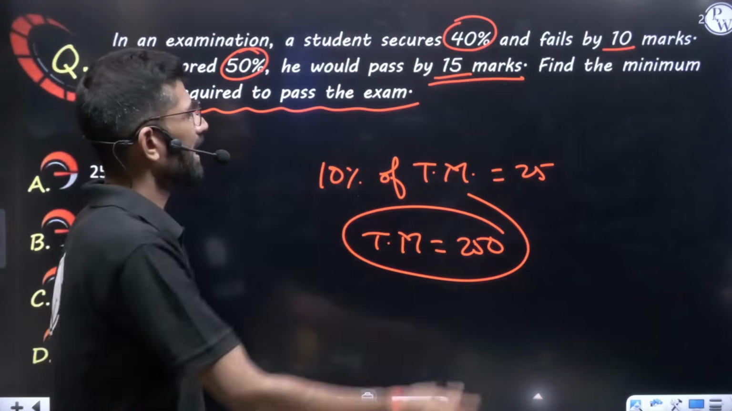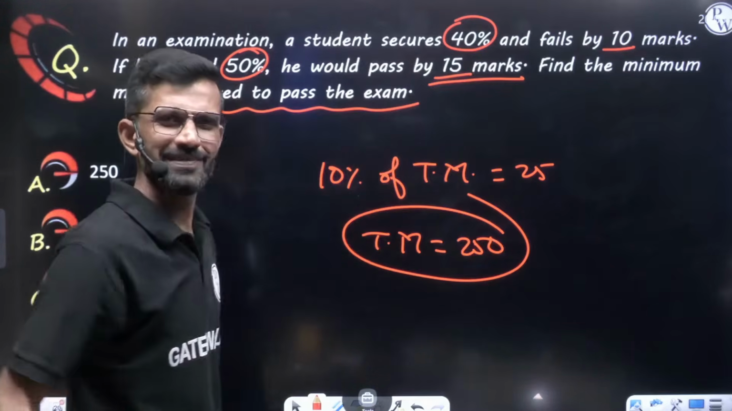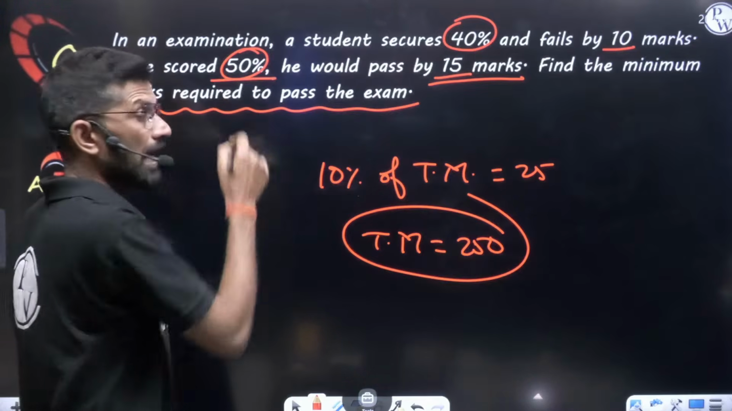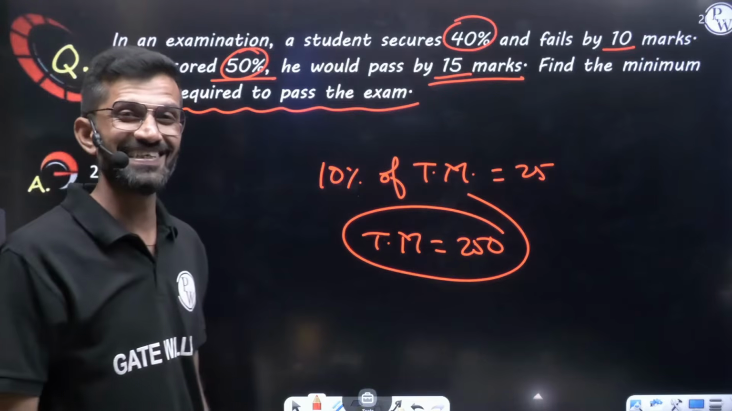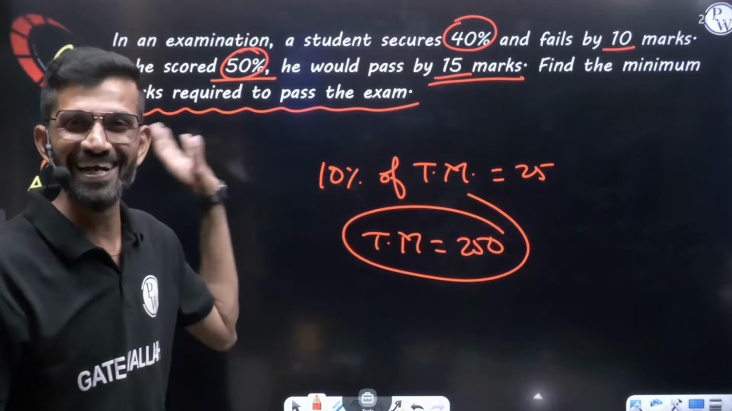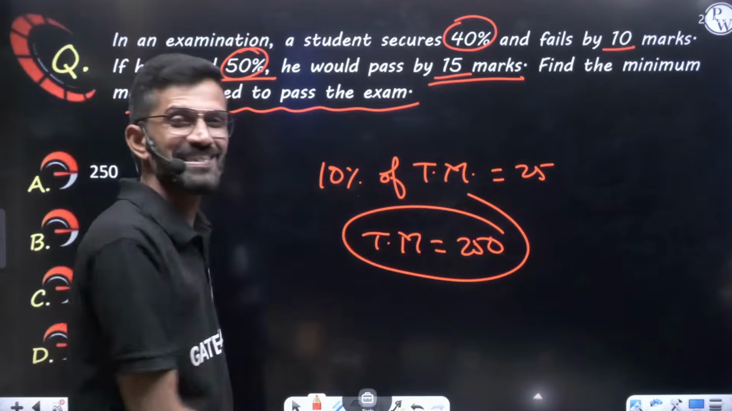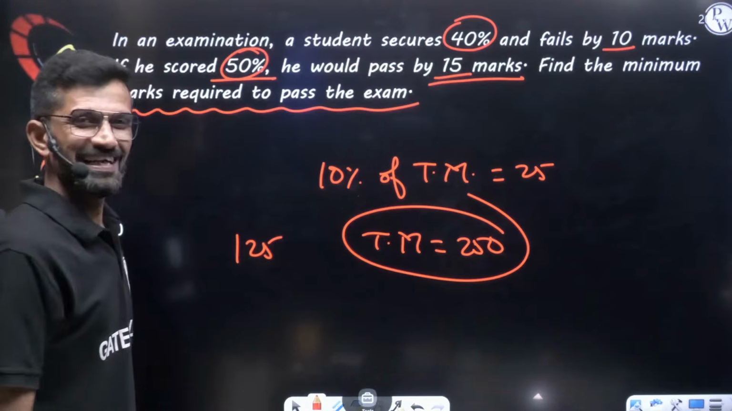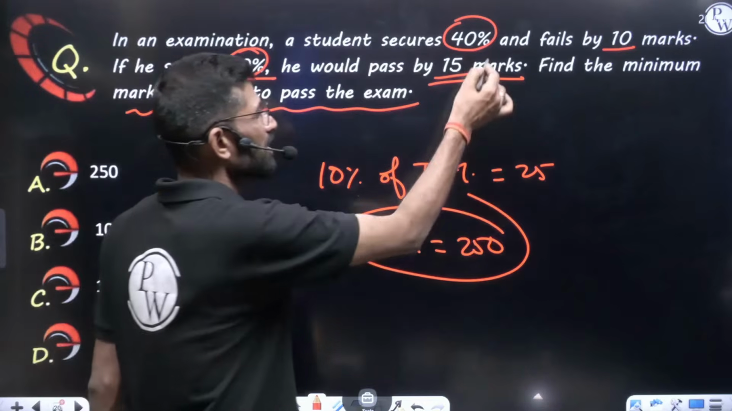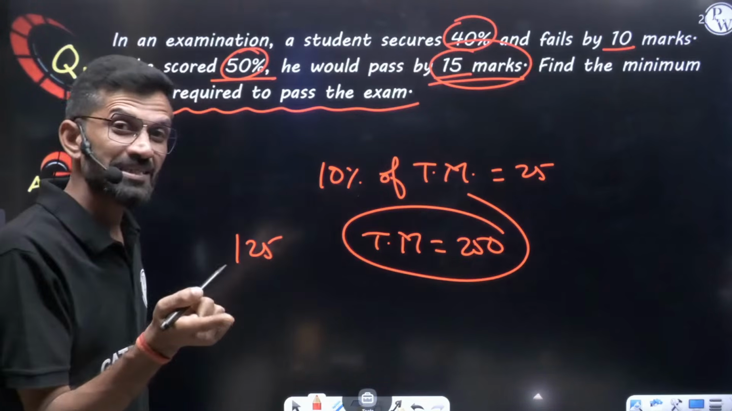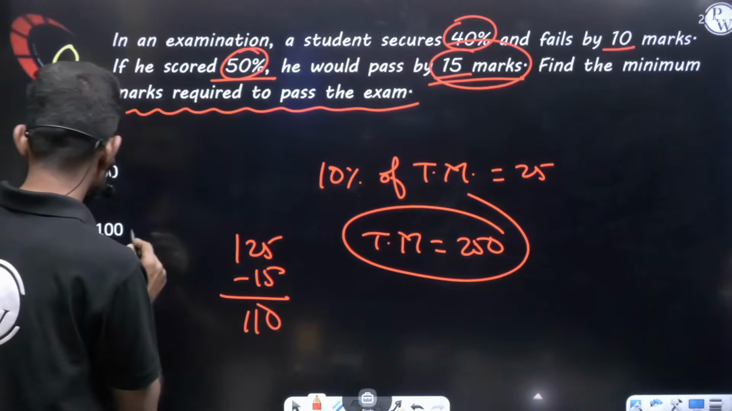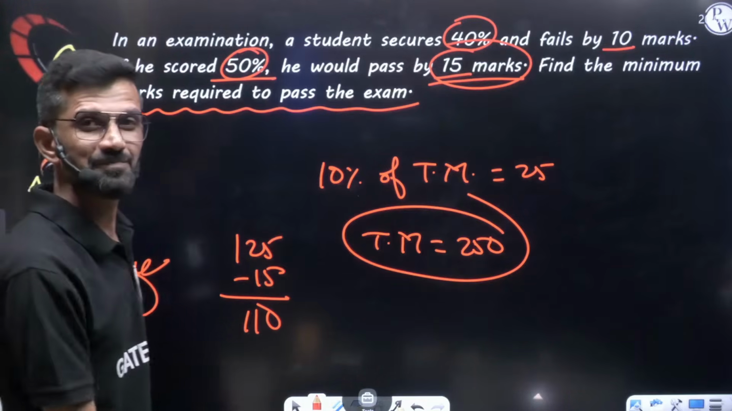See, either take 40% of this value and increase that value by 10, you will get the pass marks, or else take 50%. You people are very good at finding out 50%. So let's say 50% of this. How much will it come? Half of this, it is 125. When he gets 125, he is actually passing by 15 marks. Means the pass mark is 15 marks back from here. Means the pass mark was 110. This is the answer. Option C.